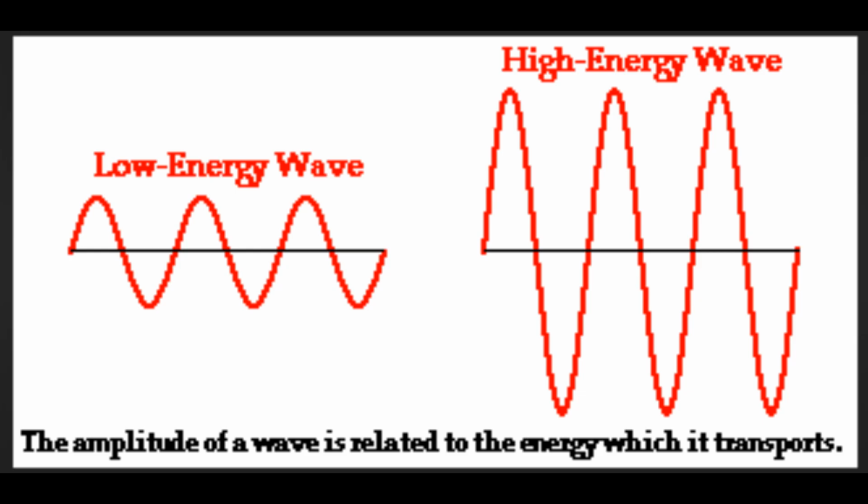There is one more term, amplitude. What do you mean by amplitude? The maximum displacement from the mean position of a wave is called its amplitude. Suppose there are two waves, one of low amplitude and another of large amplitude. The one which has more amplitude will have more energy and will do more work.